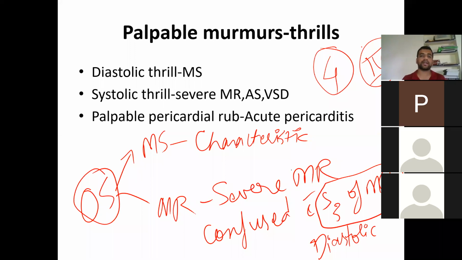In case of pericardial rubs, in pericarditis, you can palpate the rub with each systole and diastole; you'll be able to feel the pericardial rub. But it's very characteristic when you auscultate. If you come back early, in postings you can ask for any PGs there. In the cath lab, if we have any pericarditis case, they will give you a chance to auscultate. You'll never forget in your life how a pericardial rub sounds. It's very characteristic, and you have to auscultate it once. If you come here shortly, you can auscultate once.